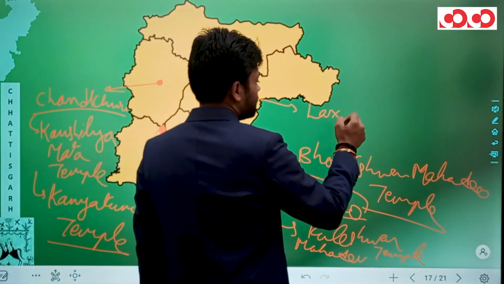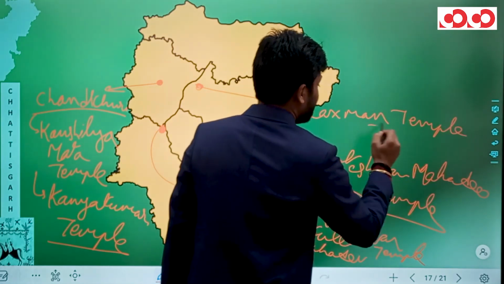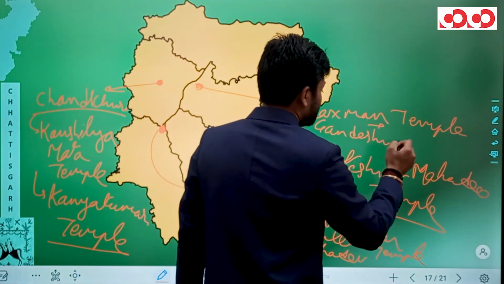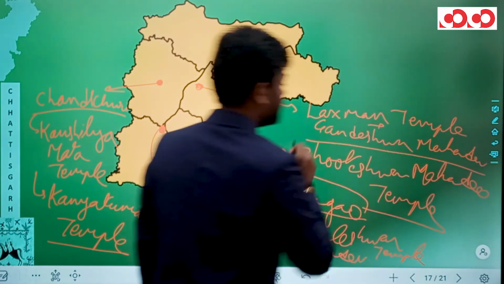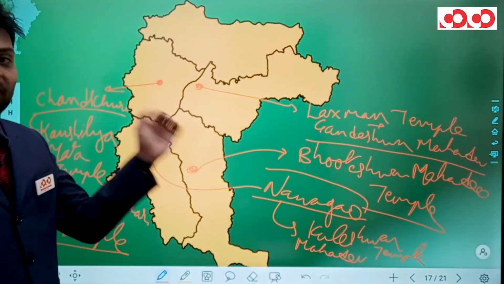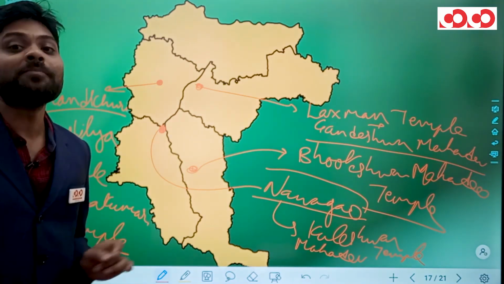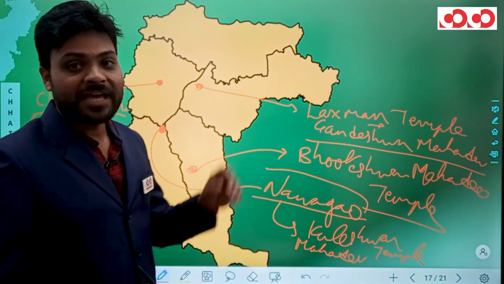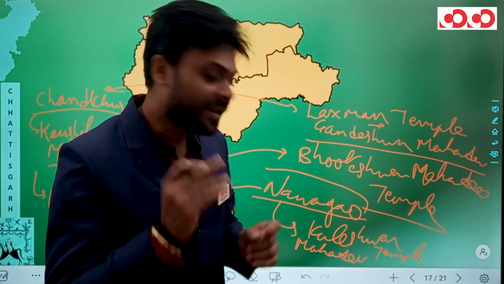First is Lakshman temple and the second one is Gandheshwar Mahadev temple. So these are some of the famous temples which are actually situated in the Raipur division. Now let me tell you, there are many more temples I have tried to explain according to the question. So there are many more temples which are very important and which are also situated in the Raipur division.